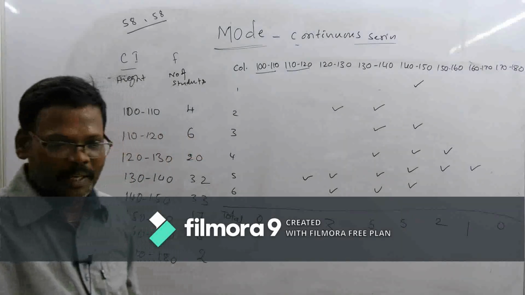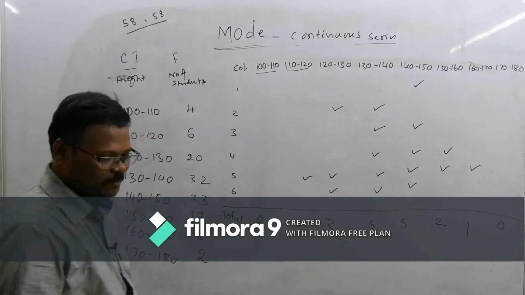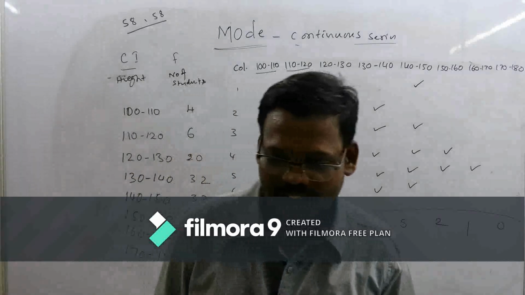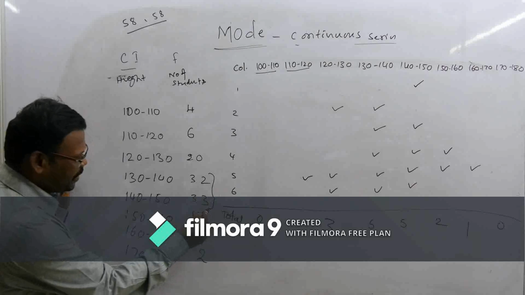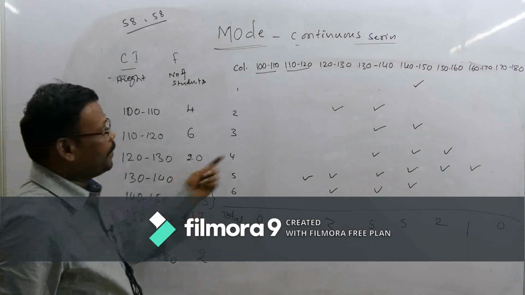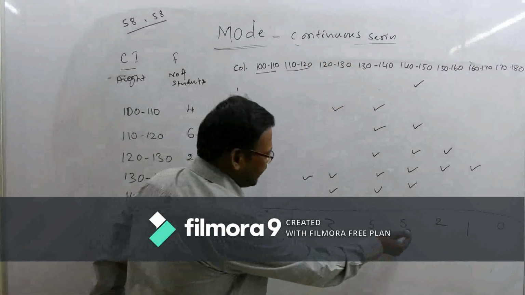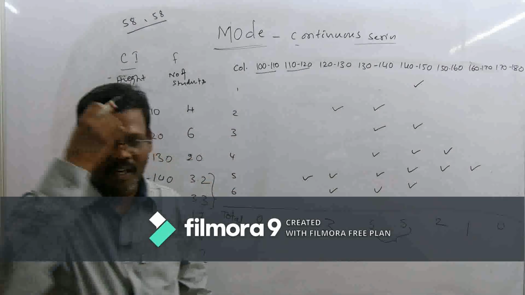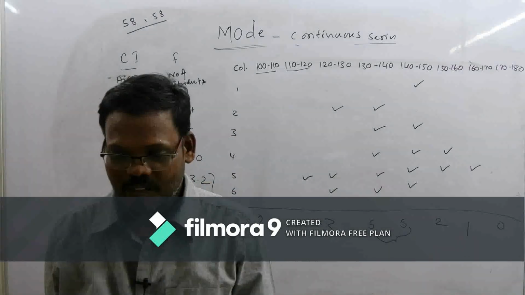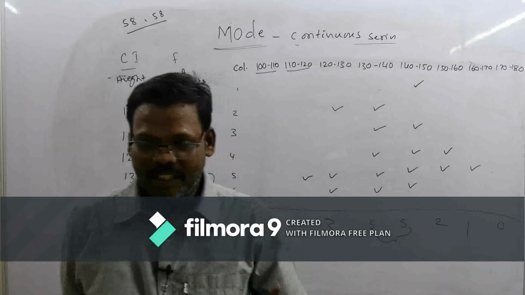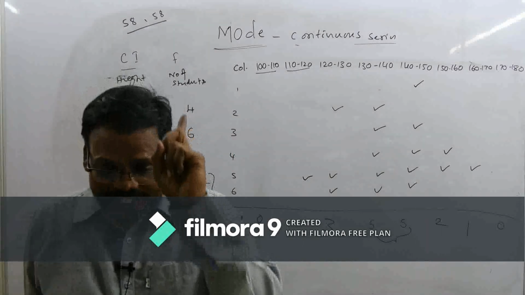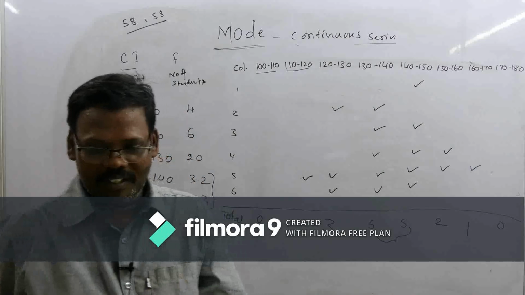Based on the observation there is a confusion between these two, and based on the group data also we got equal values. That means there exist two model classes. So this is called bimode.